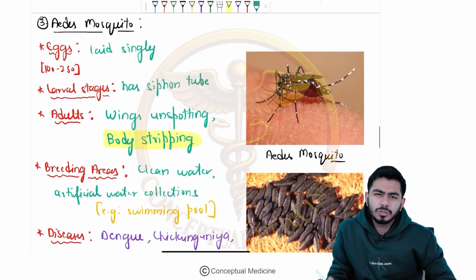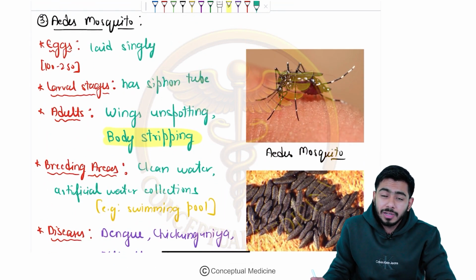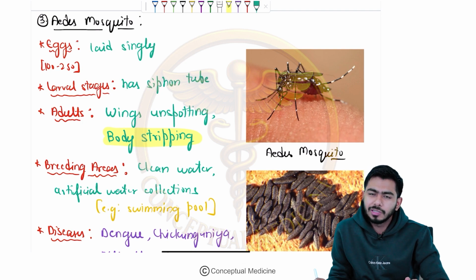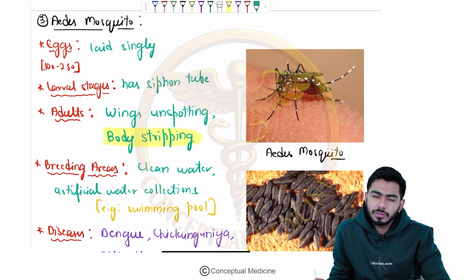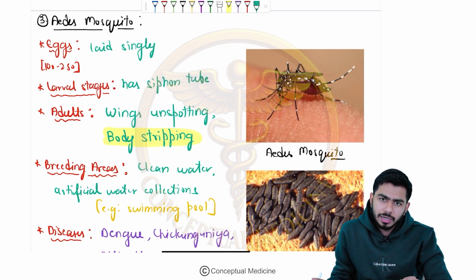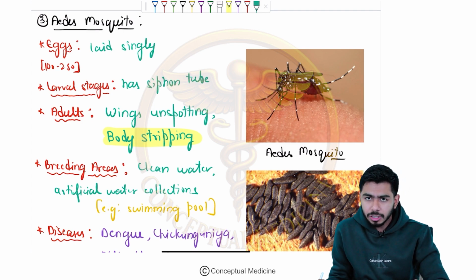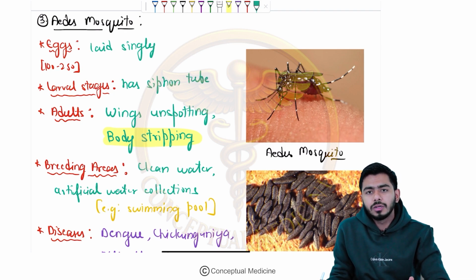They are very stubborn mosquitoes, right? You want to remove them, they are very aggressive, they will not fly away easily. They will suck the blood, and after completing their job they will go away. So can you kill them if you see them? If you are lucky enough to see them, and if you are fast enough, then you can kill these mosquitoes. But otherwise they are very aggressive, and their bites are usually painful. Anopheles bites are usually painless, but Aedes bites are painful. They are very aggressive mosquitoes, right?